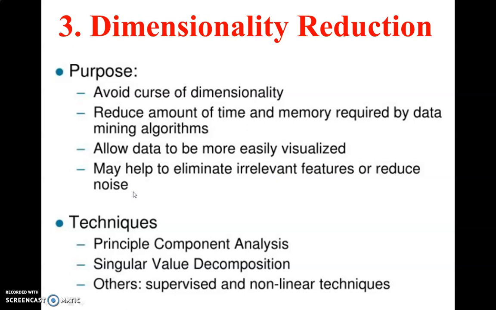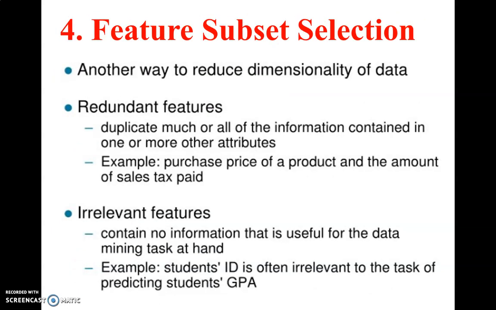And which are the techniques in dimensionality reduction? One is PCA, that is principal component analysis, SVD, that is singular value decomposition, and others. Supervised and non-linear techniques are some techniques of dimensionality reduction. So this is what we have in dimensionality reduction.